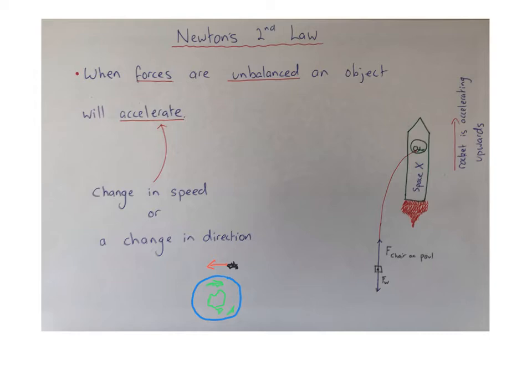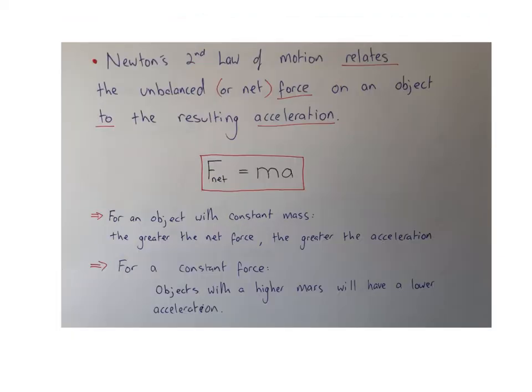Okay, so see how we can use this idea two ways. If the forces are unbalanced, then we can determine an object must be accelerating. Or we know that if an object is accelerating by changing speed or a change in direction, then the forces must be unbalanced. Now, Newton's second law of motion relates the unbalanced or net force acting on an object to the resulting acceleration that will occur. This is summed up in the formula F net equals mass times acceleration.